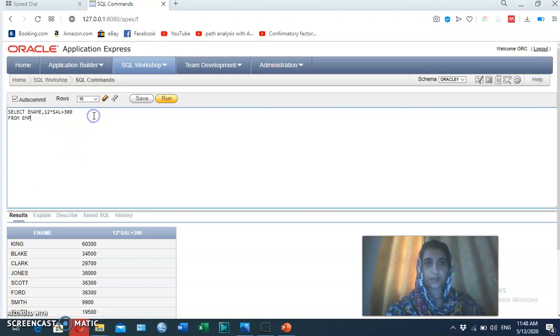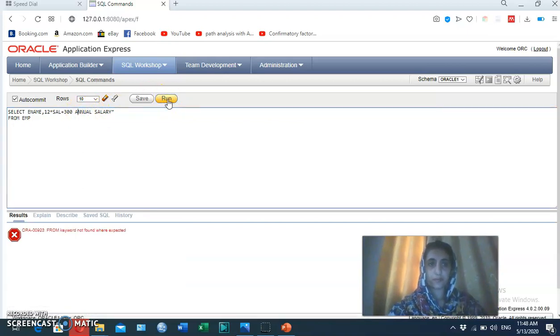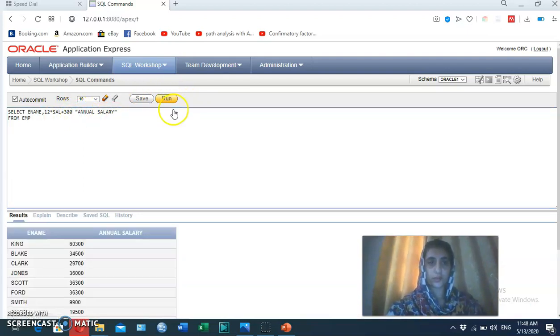Okay, I am adding a column alias, or renaming the column name, that is annual salary. We use double quotes to retrieve it. Here we have found annual salary as a renamed column.